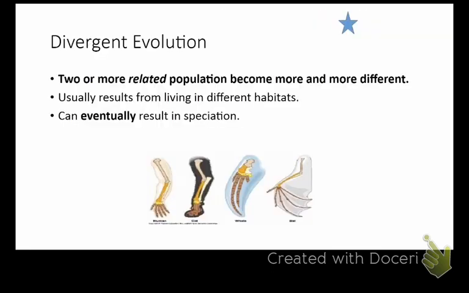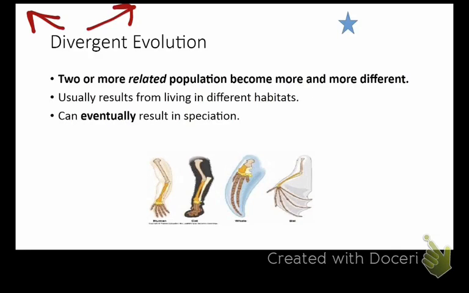Divergent evolution is when two or more related populations become more and more different. So divergent means to split or divide into two ways, okay? So usually this results in different habitats and can eventually lead to speciation.